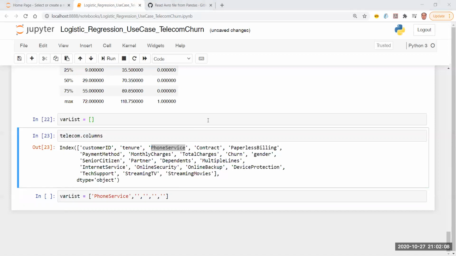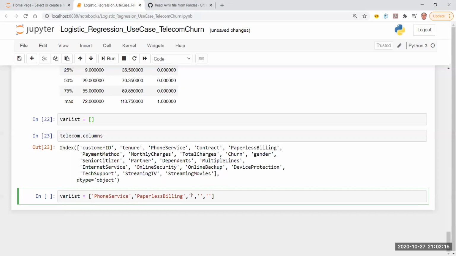What is the next thing which can be 1 or 0? That I know, paperless billing. What is the next thing? Yes, churn will be 1 or 0, or churn will be yes or no. I'm going to convert it now into 1 or 0. What is going to be the next thing? Partner. Partner can be 1 or 0. Am I married or not married? That's it. And then I can have another one, which is dependents. Do I have any dependents or no?